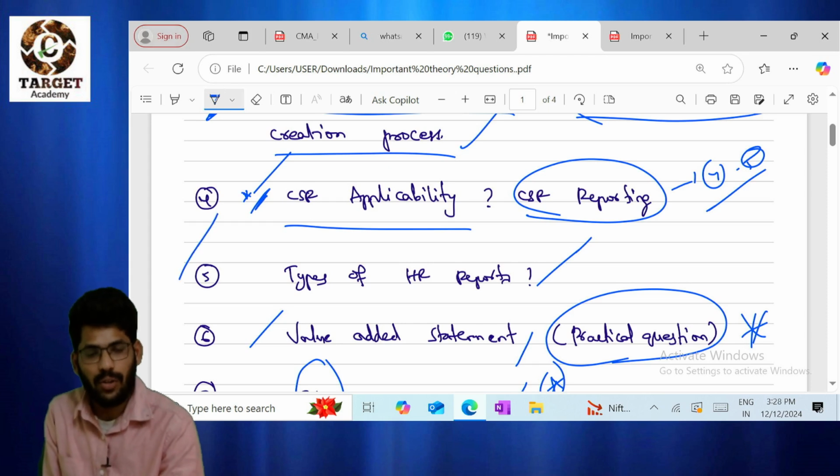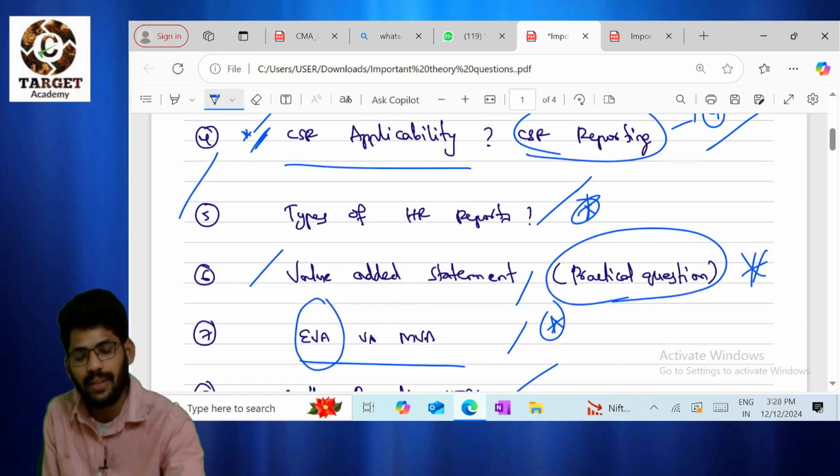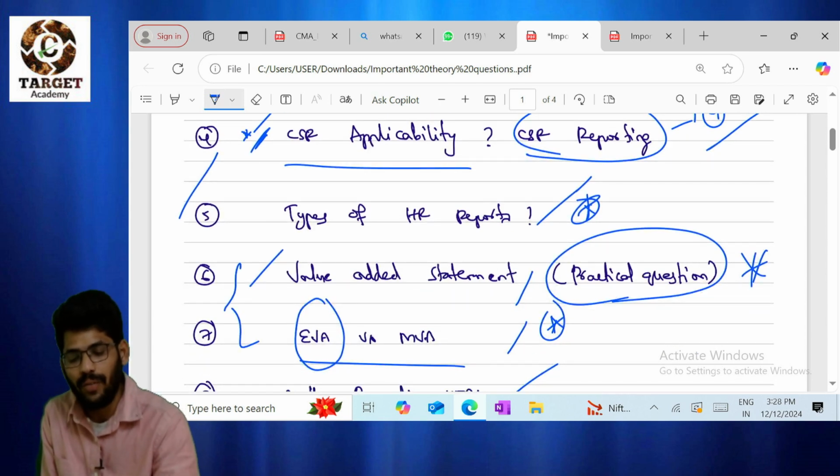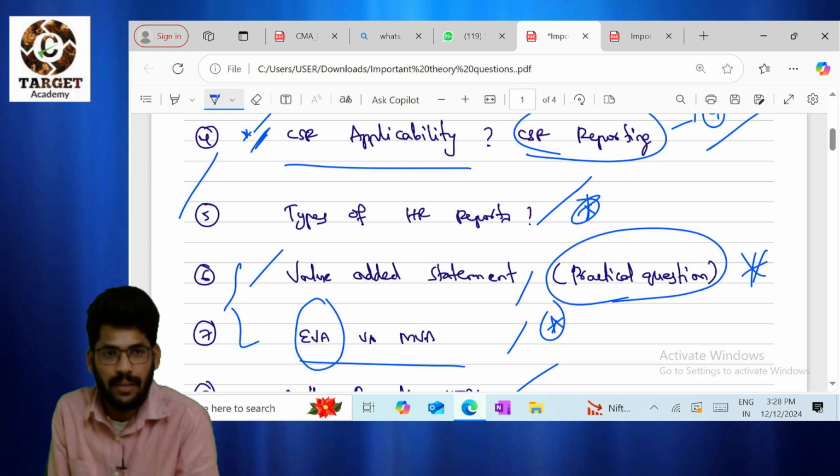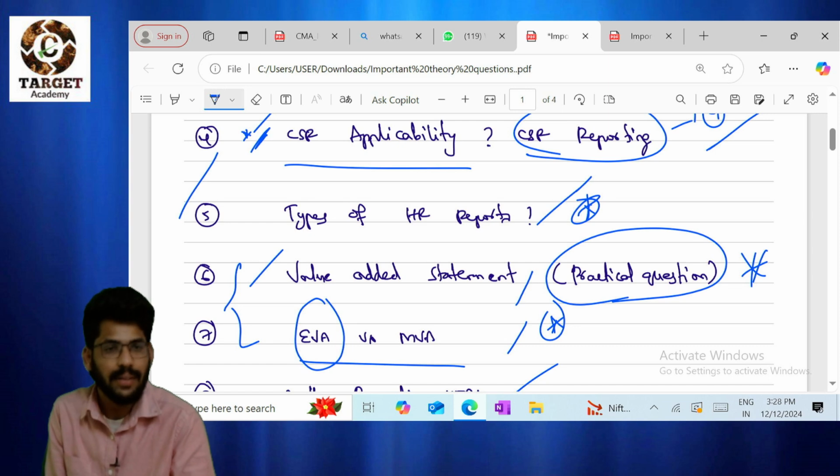Types of HR remotes, it is not that important, but give a single reading for this. From the examination point of view, a very very important compulsory question is the value added statement as well as EVA as well as MVA. Please don't ignore that. The practical question is very important.